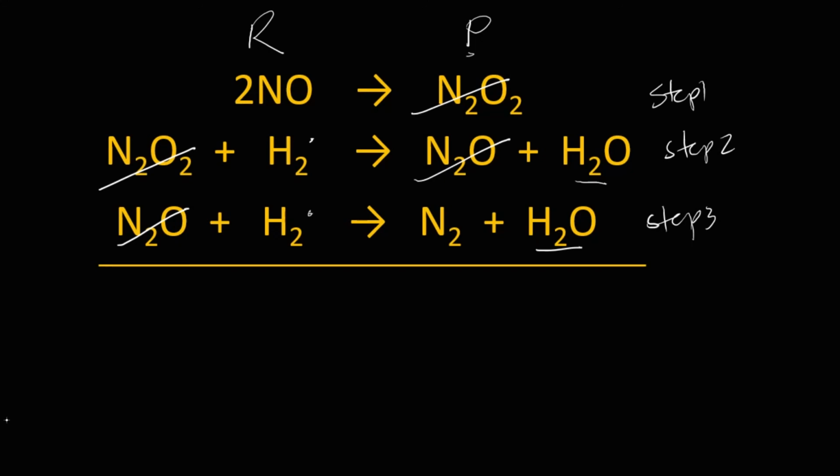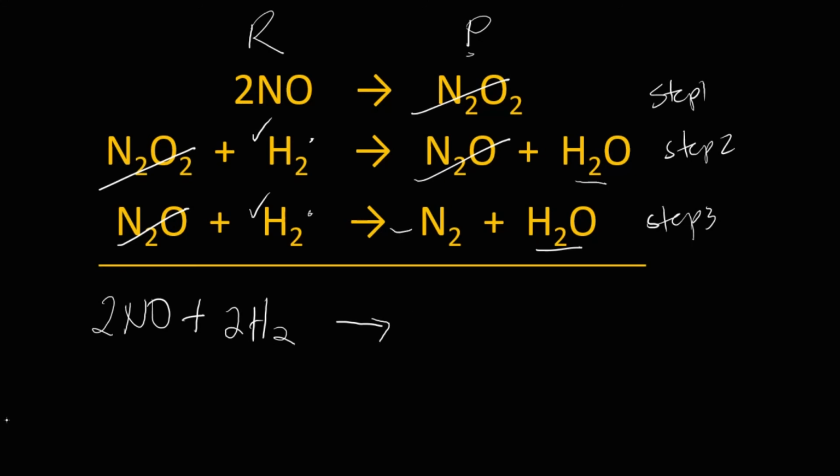Alright, so let's find out the overall or the complex reaction. So we have 2NO plus, how many hydrogen do we have? We have 1, 2. Therefore, we can write it as 2H2 yields 2. Let's examine what are the species that are left here.